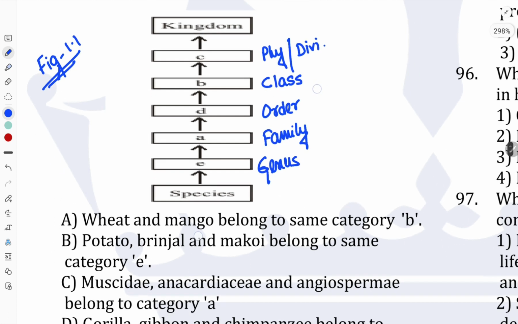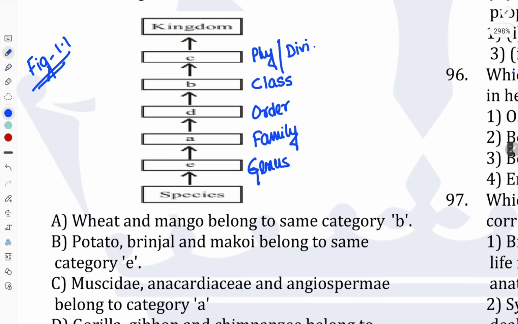Here in the particular boxes, different types are given: A is given as family, B is given as class, C is given as phylum or division. So don't get confused, this simple question is asked from figure number 1.1.